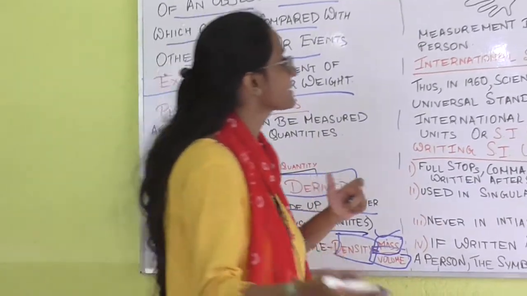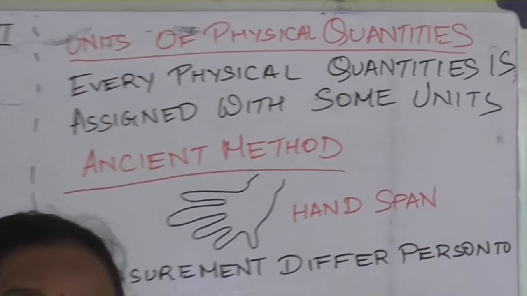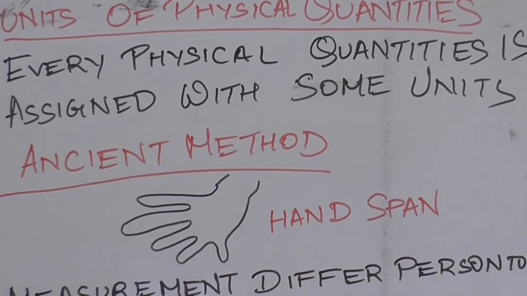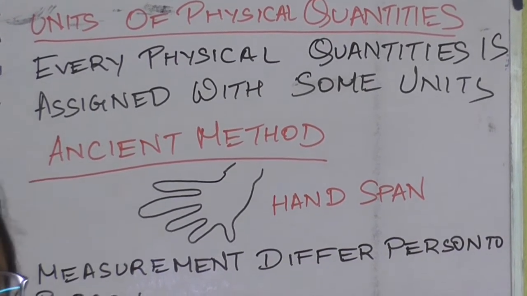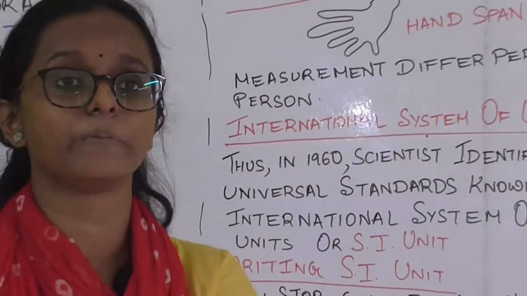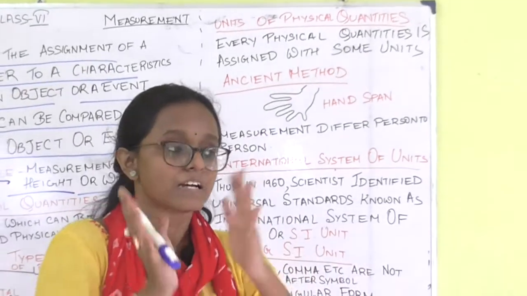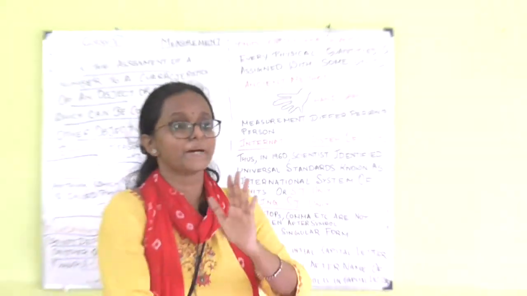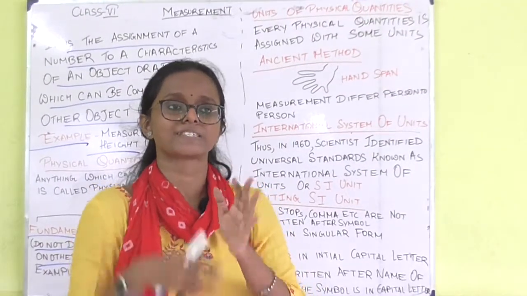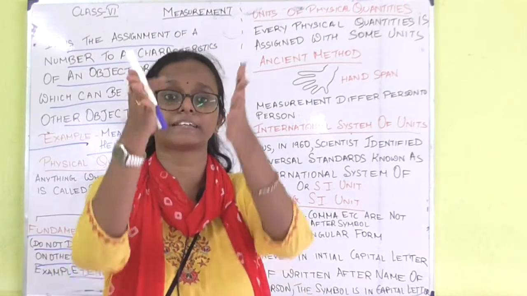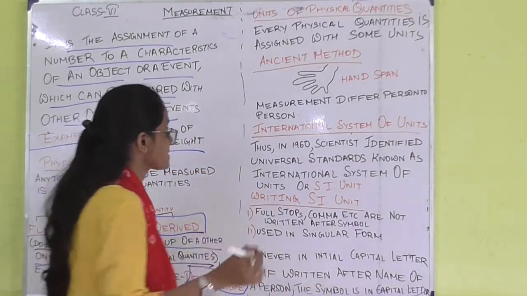Now next, units of physical quantity. What are the units? Why do we need units? See, what happens in a measurement? Measurement is just a number that is assigned to an object on the basis of its characteristics. This number is assigned some unit, and on the basis of that unit, sometimes we can also understand in what state the substance is.